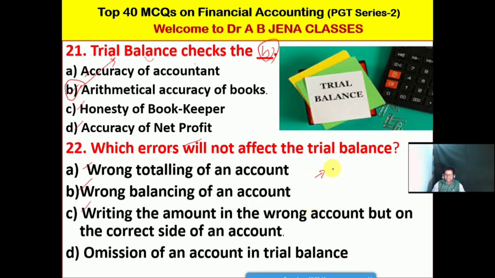Suppose you have purchased a machine, cost is 40,000, and instead of debiting the machinery account, you debit the furniture account. In this situation, trial balance will not be affected. That is, the machinery is a fixed asset, and the furniture is also a fixed asset. So the trial balance totaling will not be affected. I am hopeful that now you are clear. So C is the right option for this MCQ.